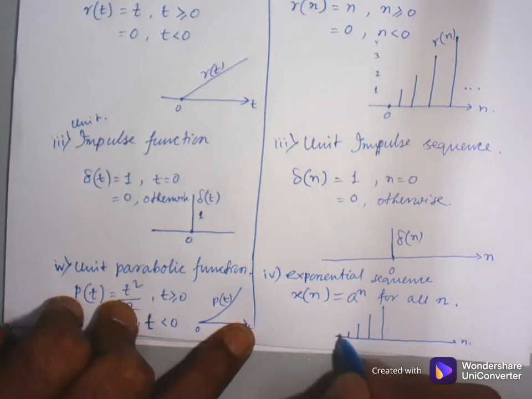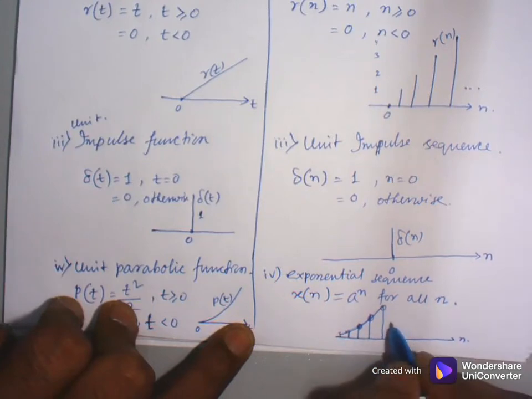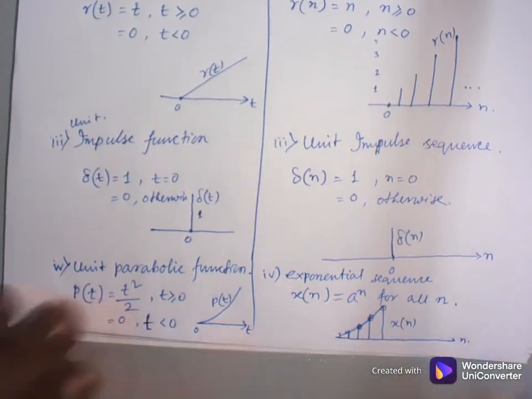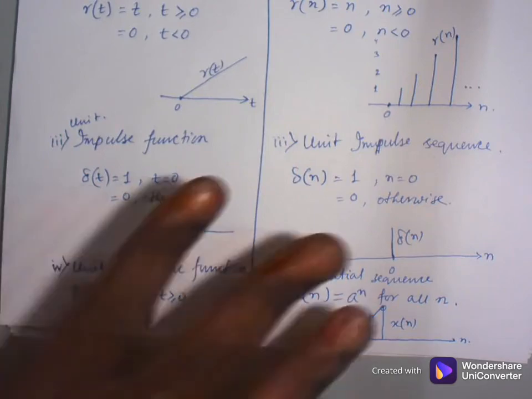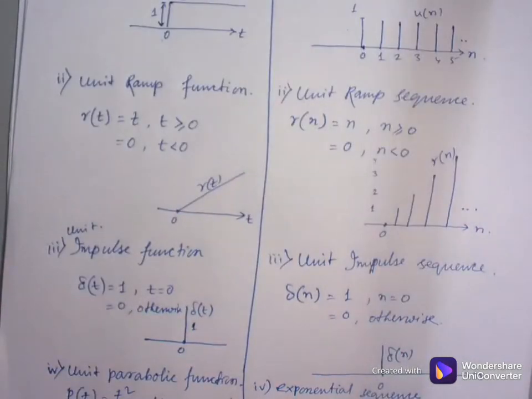Like a parabola, x of n. So these are the elementary signals for continuous time signal and discrete time signal. Now what kind of problem will arise from these things?